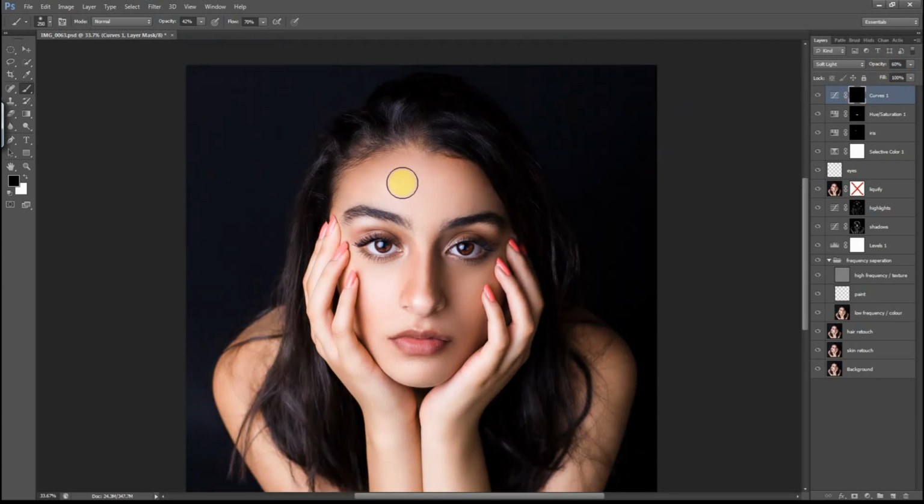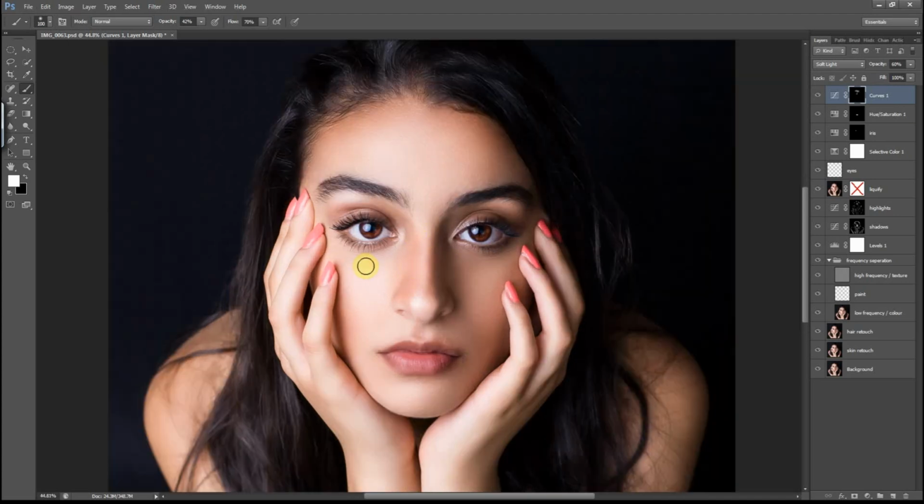And I'm just going to brush around her face, as I don't want the curves effect to be all over her skin, only on certain areas. Make sure you have a white brush on with a low opacity and brush around. I just want the effects to be visible on the edges, as in the hair and her shoulders and fingers, not so much on her face.